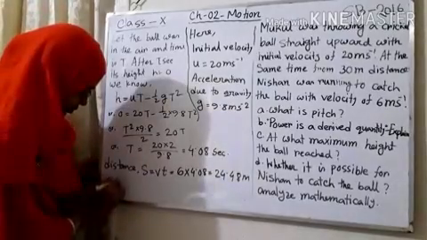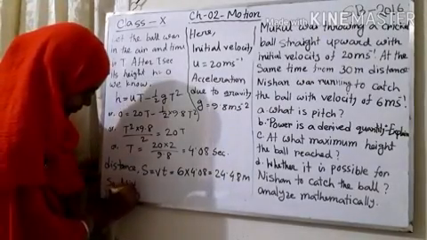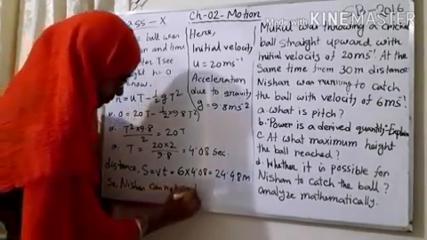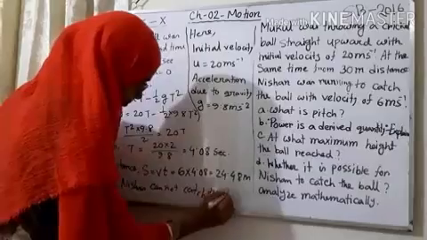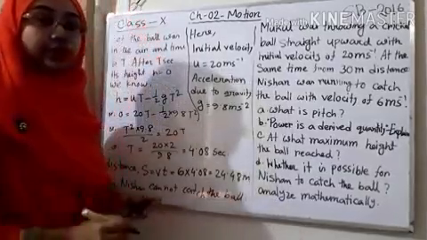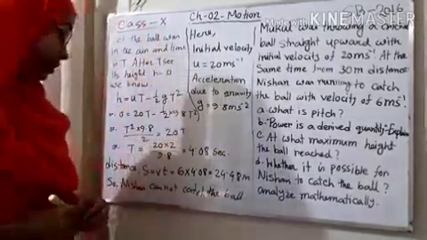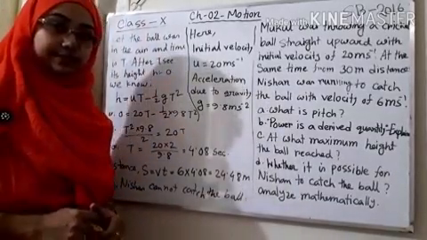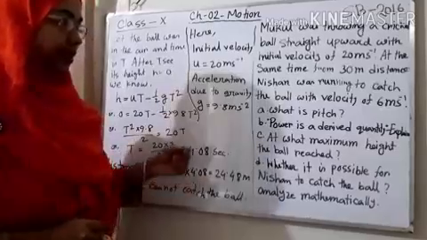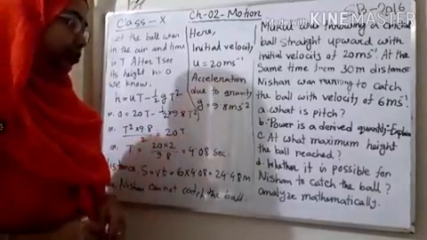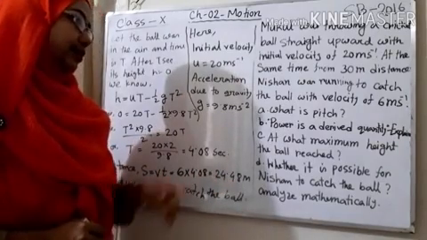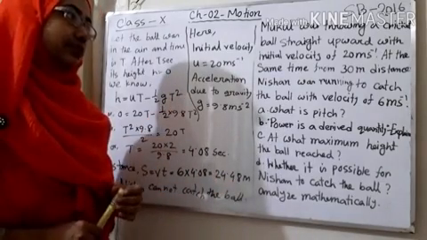So I am writing the conclusion over there. Nishan cannot catch the ball. You have to write the conclusion, otherwise 1 mark will be deducted, because the conclusion contains 1 mark. So write the conclusion after that, and in that way you can say that Nishan cannot catch the ball because the distance covered by him is 24.48 meter and he is at 30 meter distance.